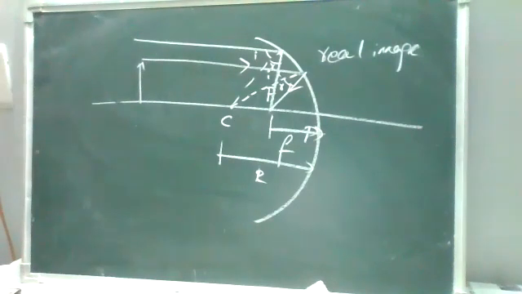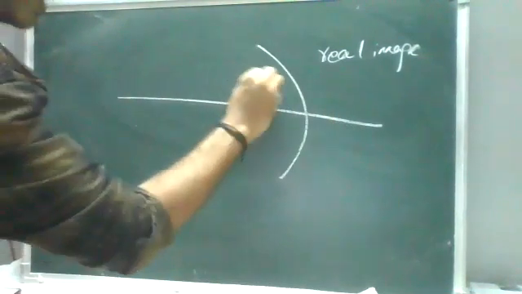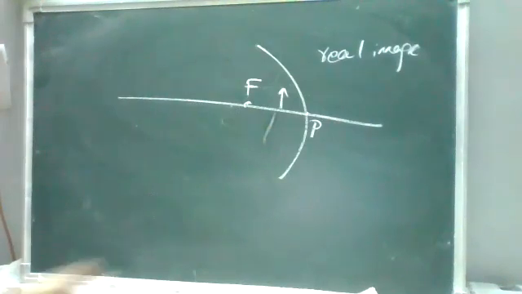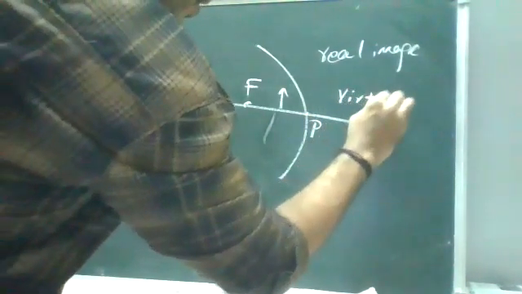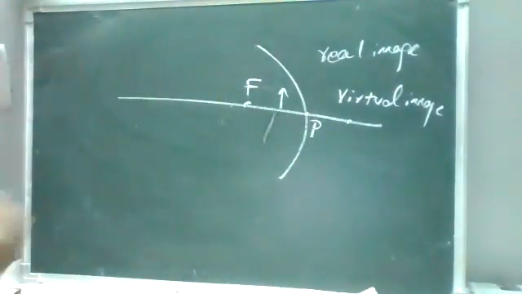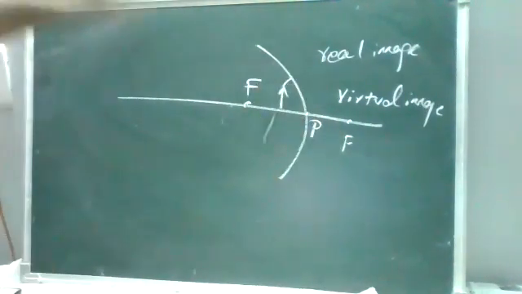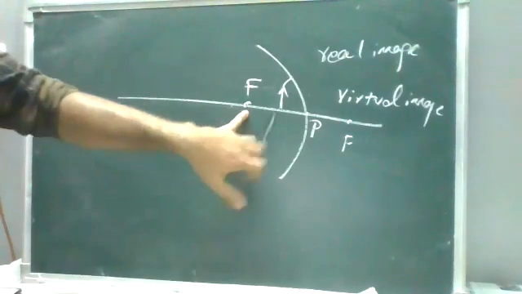Okay, earlier: convergent gives a real image, divergent gives a virtual image. But a concave mirror can also form a virtual image. When does a concave mirror form a virtual image? When the object is placed in between the focus and the pole. Then the rays get reflected, and the tracer points try to meet at the focus. So the virtual image position is from the focus to the pole.